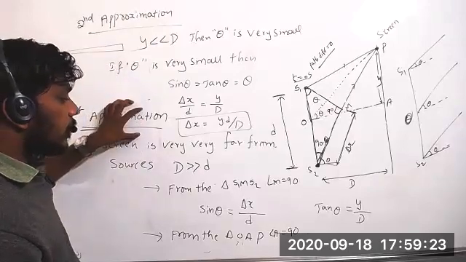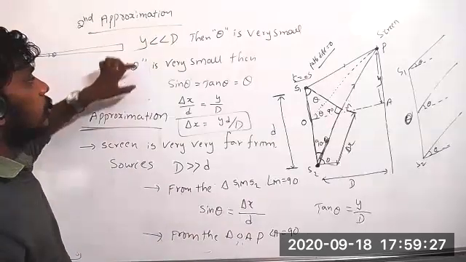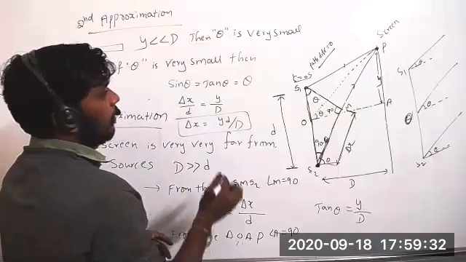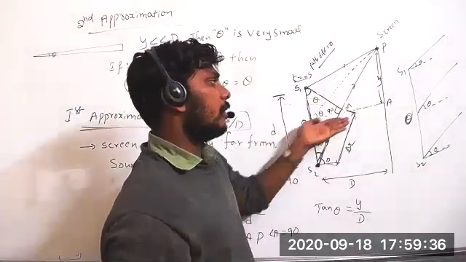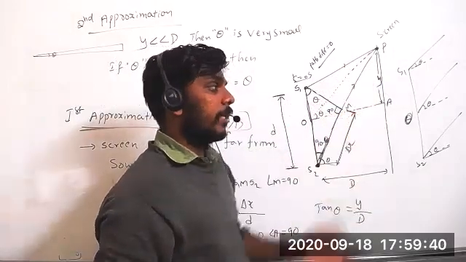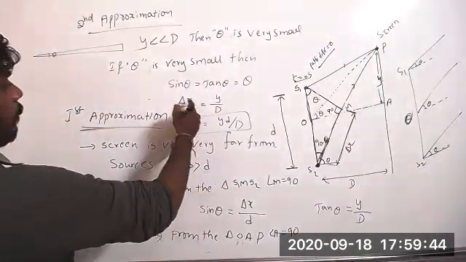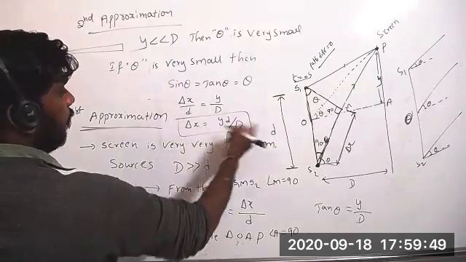First approximation, sin theta and tan theta we have calculated. For the second approximation we have taken sin theta equal to tan theta equal to theta. Why? Because when the vertical position is very small and the distance between the screen and source is very big, then theta will become very small. So we proved that. From that, delta x by d equals sin theta equals y by D, and we have written it like this.